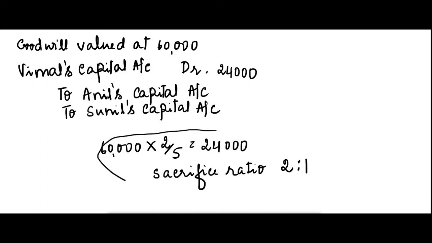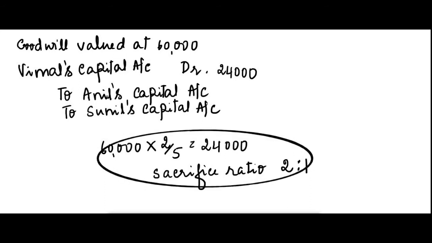24,000 will be distributed in 2:1 ratio. So Anil will get 2/3 and Vimal will get 1/3 in it. Anil's share will be 16,000 and Vimal's share will be 8,000. That is, 24,000 into 2/3 is 16,000 and 24,000 into 1/3 is 8,000.